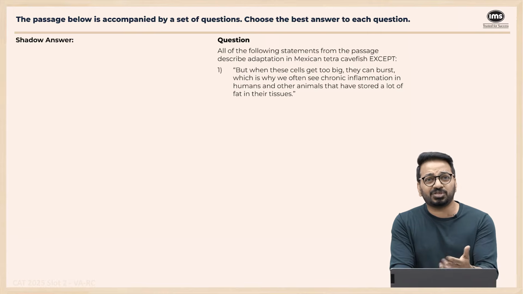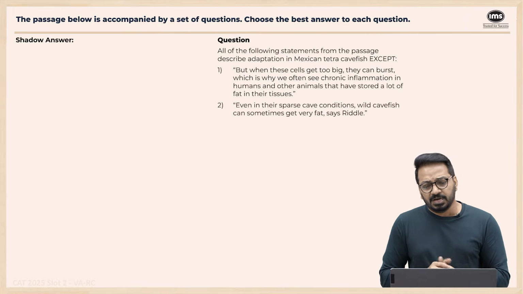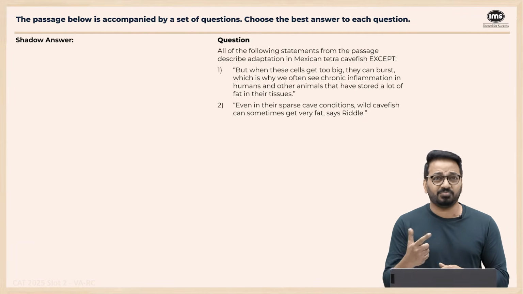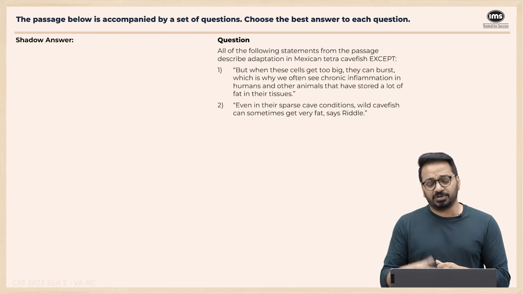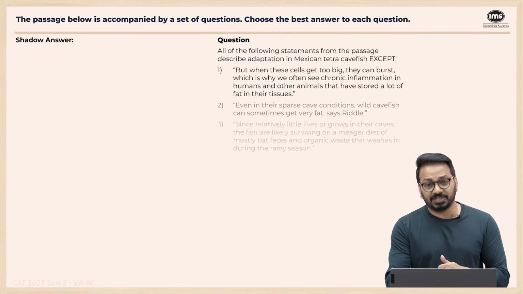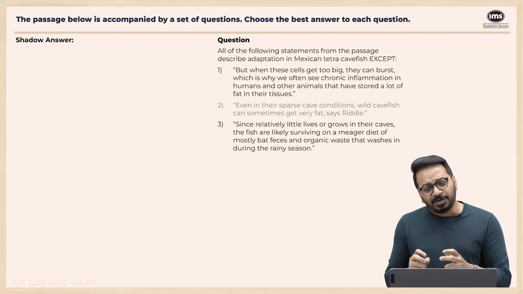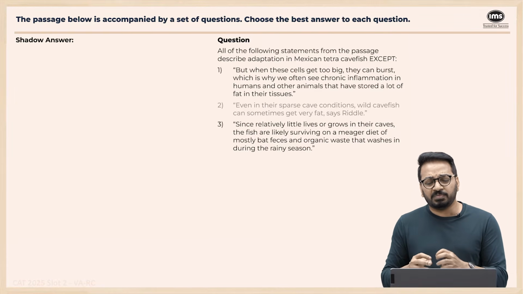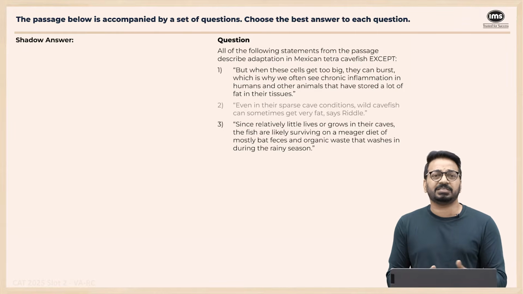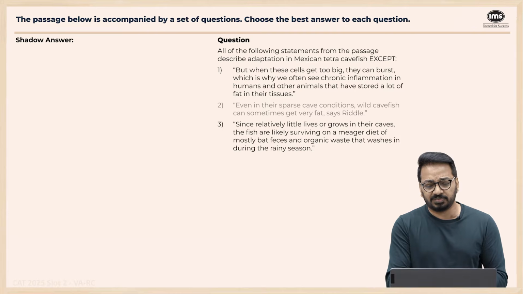This is not even mentioning cavefish, right? Even in sparse cave conditions, wild cavefish can sometimes get very fat. That's an adaptation because they consume a lot and they can store a lot. We want an except. Since relatively little grows in their caves, the fish are likely to survive on a meager diet of mostly bat feces. So this is also an adaptation, how they are managing to survive in the caves.